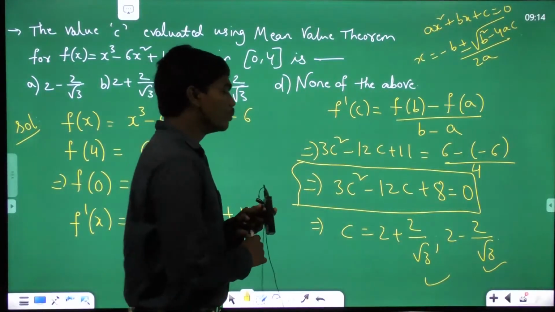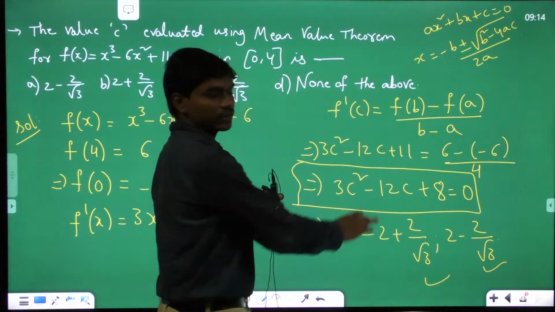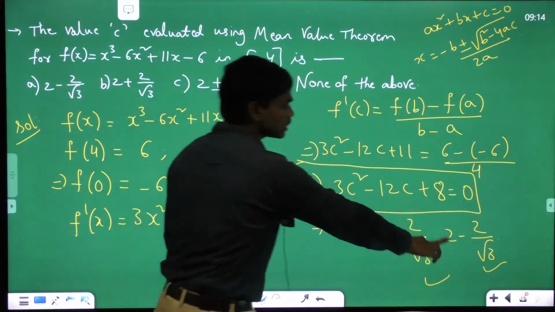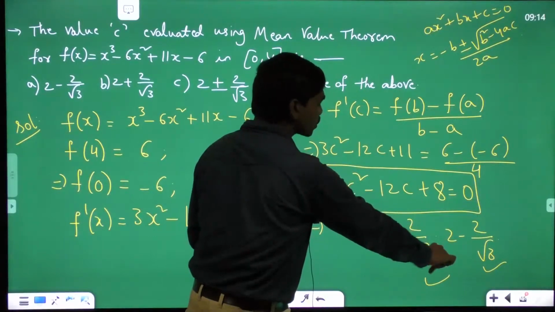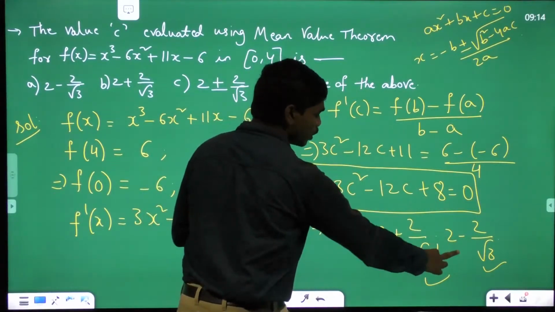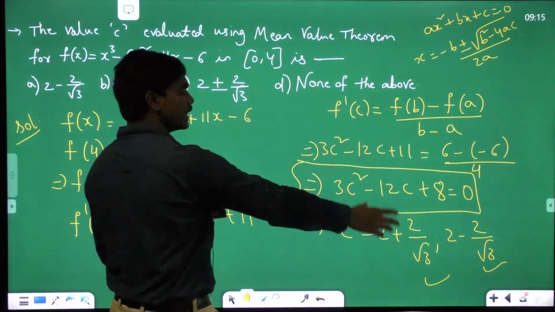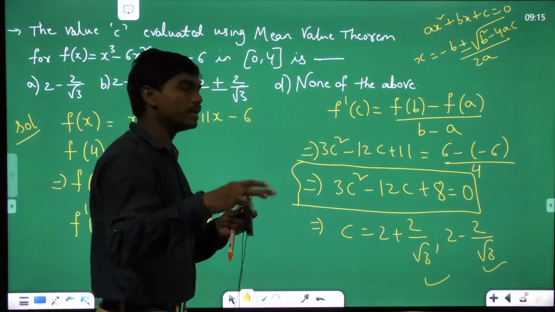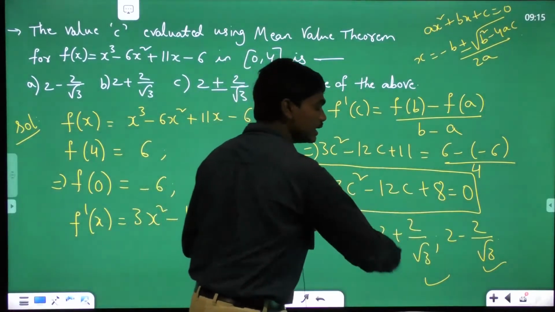Both these values of c are satisfying this equation. Now if both these values are lying within this interval, then you should consider both these values, because c belongs to (a, b) and c satisfying that equation should also be considered.